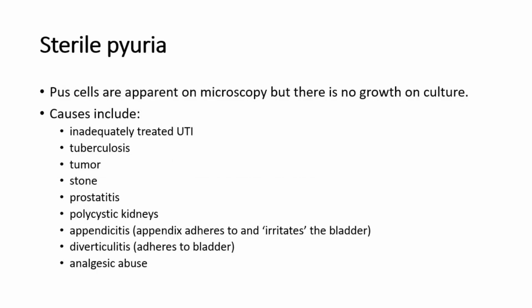Another condition seen in UTIs is sterile pyuria. Pus cells are apparent on microscopy, but there is no growth on culture. Causes include inadequately treated UTI, tuberculosis, tumor, stone, prostatitis, polycystic kidneys, appendicitis, where the appendix adheres to and irritates the bladder, diverticulitis, which adheres to the bladder, and analgesic abuse.